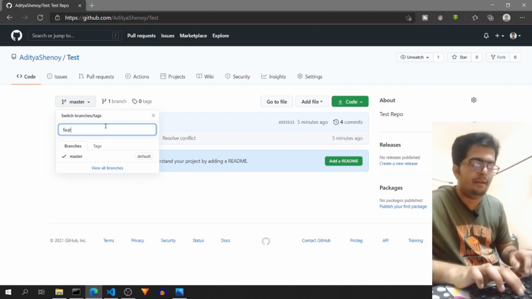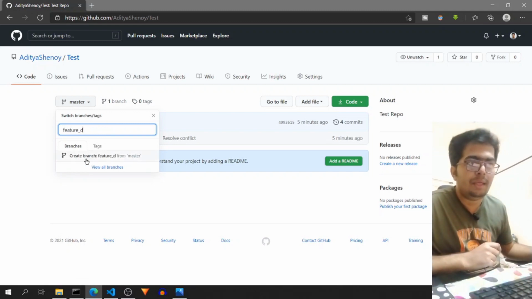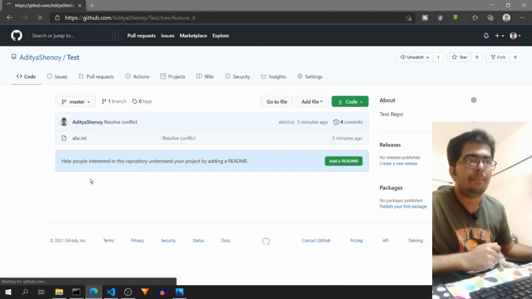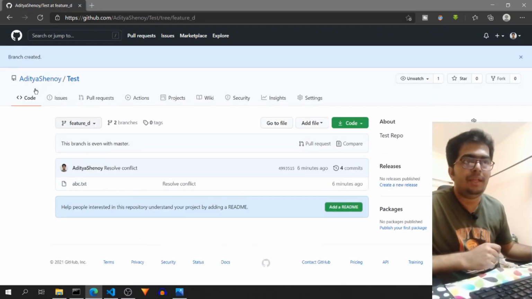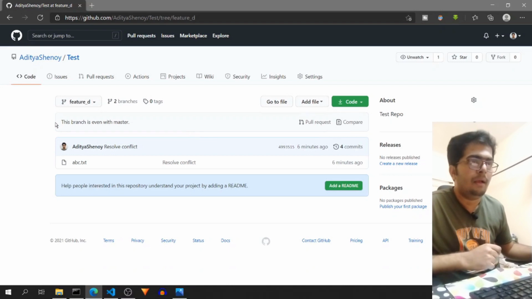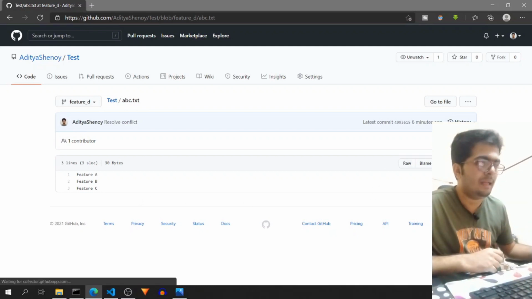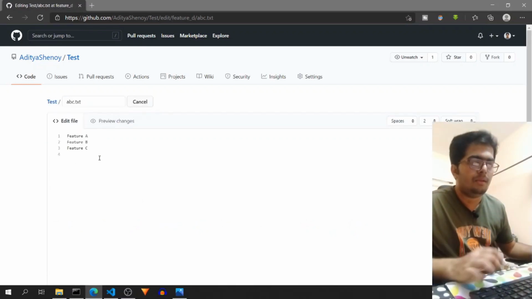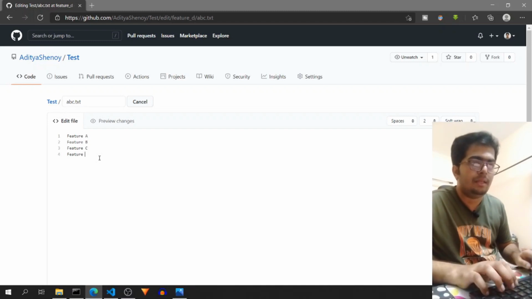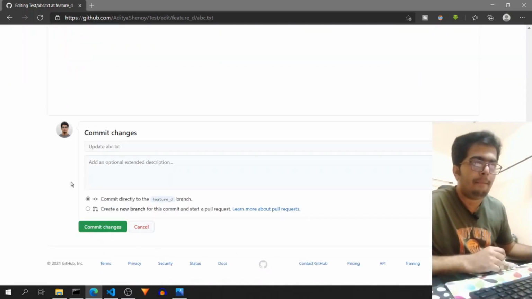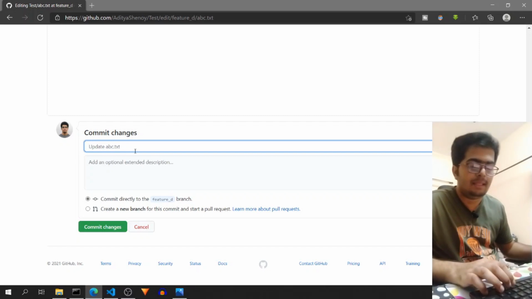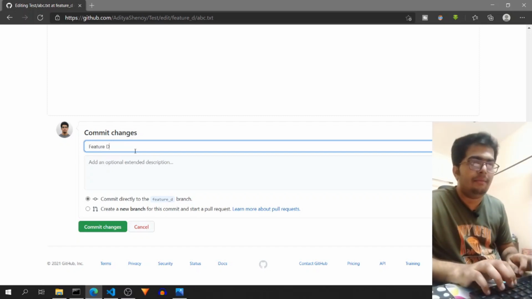I will add feature D, and it prompts me to create branch, so I will create that, and it will shift to feature D branch. If I go to my code, for saving some time, I will make the changes in the GitHub only. So over here, I will do feature D, and in the commit message, I will add feature D added.